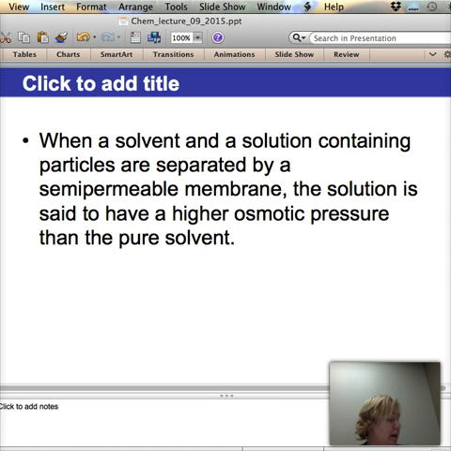That's the equation. When a solvent and a solution contain particles and they are separated by a semi-permeable membrane, the solution is said to have a higher osmotic pressure. So remember, the syrup in my pantyhose is going to have the higher osmotic pressure than the pure solvent. So the pure solvent, the water, is going to rush in to try and dilute the syrup. And that's what's going to have the high osmotic pressure. So high osmotic pressure is another way to say concentration, but we just say it in terms of semi-permeable membranes. It is the thing that we are measuring, the syrup or the sugar or the proteins or whatever it is. It's not counting the pure solvent.